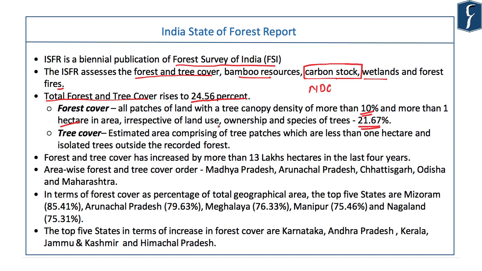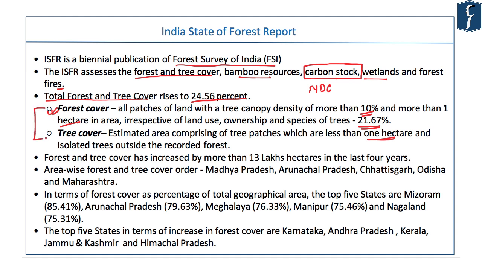Tree cover will include those areas which are less than 1 hectare in area and have canopy density of even less than 10%. So even if it is more than 1 hectare but the canopy density is less than 10%, that will not be counted under forest cover. So whatever area is having trees but does not fit into the definition of forest cover will lie in the category of tree cover. For example, the trees along the highways, the trees in our home, the trees in the park, they all will form part of tree cover.